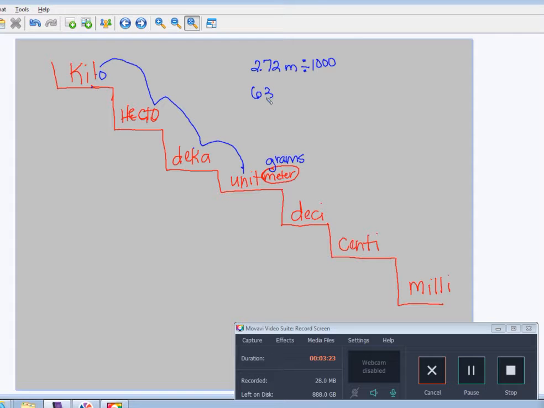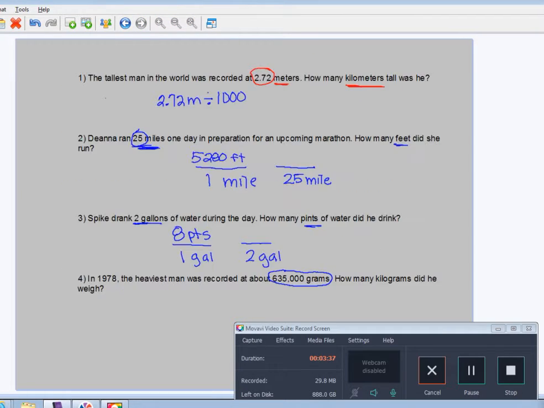So it is 635,000. We're going to divide because we're going up the step. We always start with the 1. We're moving up 3 times, so we add 3 zeros. So it'd be, that's a comma, 1,000.